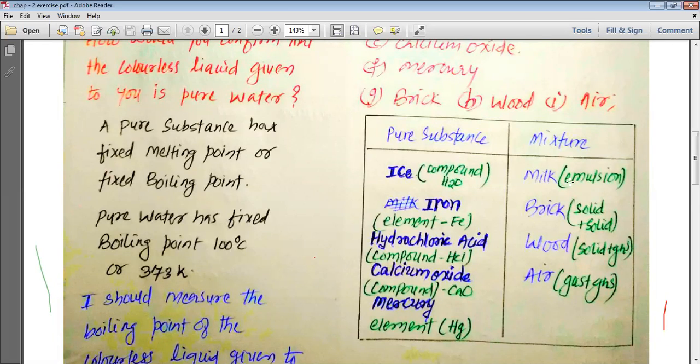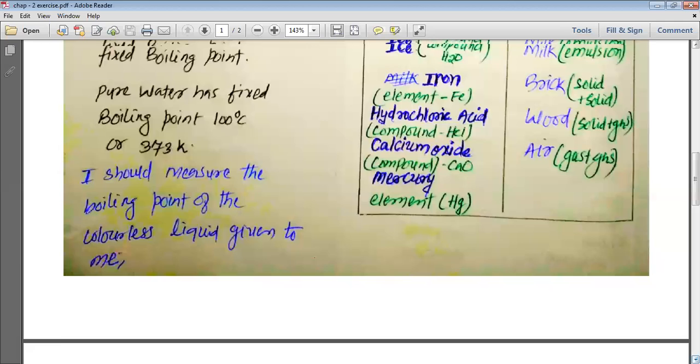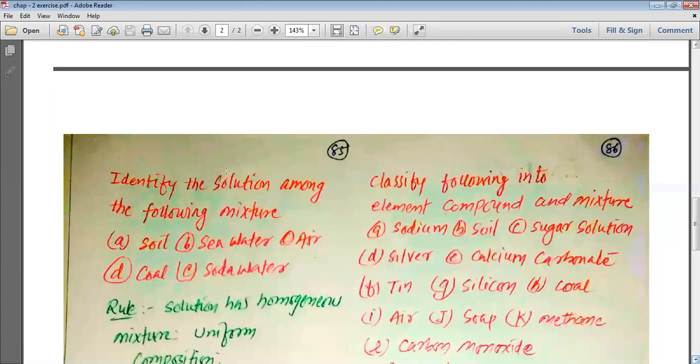So milk, which is an emulsion, is a mixture; brick is a solid plus solid type of mixture; wood is a solid plus gas type of mixture; air is a gas plus gas type of mixture. So this is how, my dear students, we can classify the various substances into pure substances as well as mixtures. Now we'll move to the next question for the exercise.